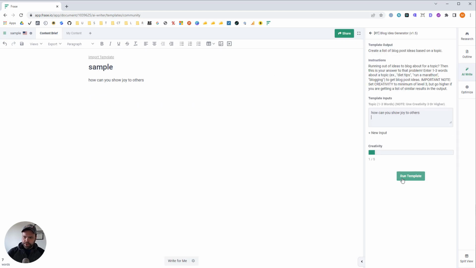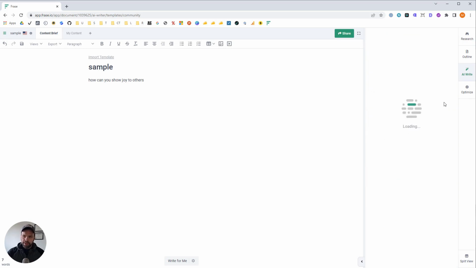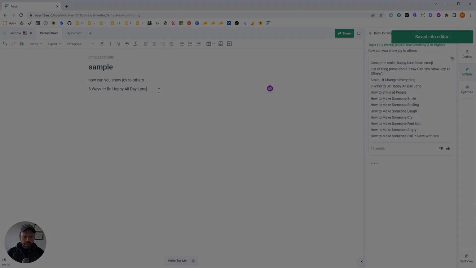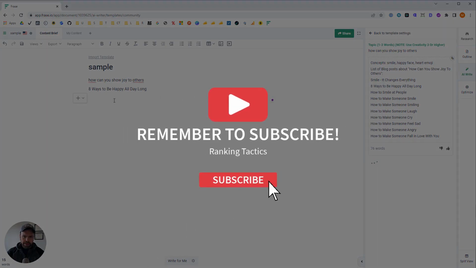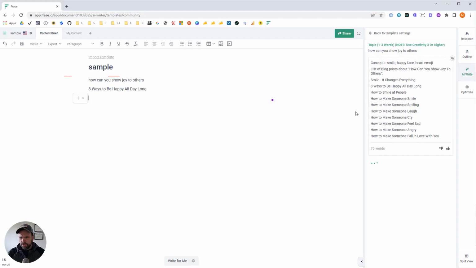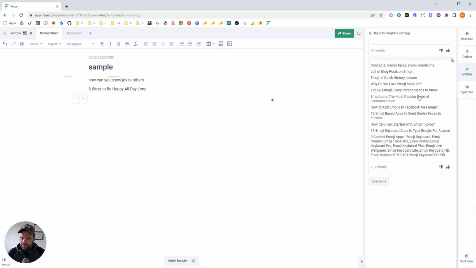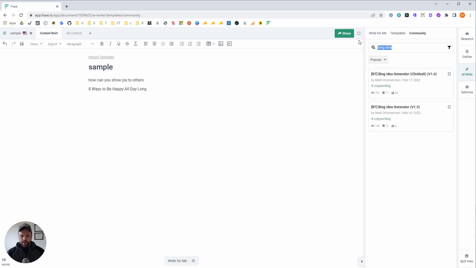So this tool right here is called Frase. It's multiple tools in one: a research tool, an optimization tool, an AI writing tool, and an analytics tool. All those tools in one. This is just the AI portion. People can make templates. I've made probably 20 templates to share with other people, and this is one of them. This creates different blog post ideas out of a topic. You put in your input and you get a bunch of different outputs, and if you don't like them, you can generate more.